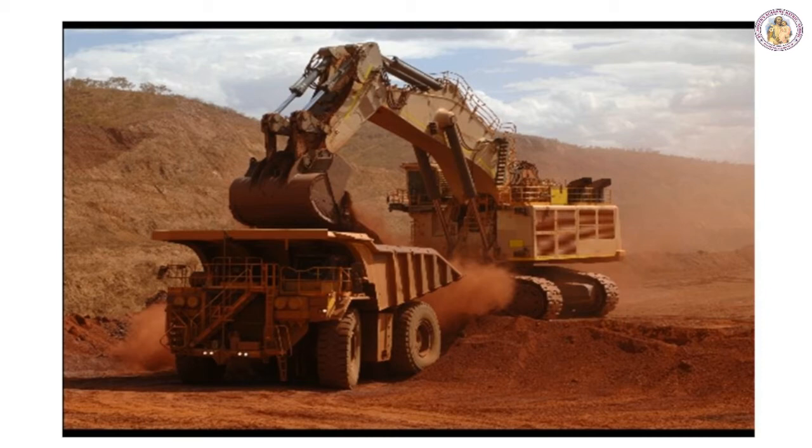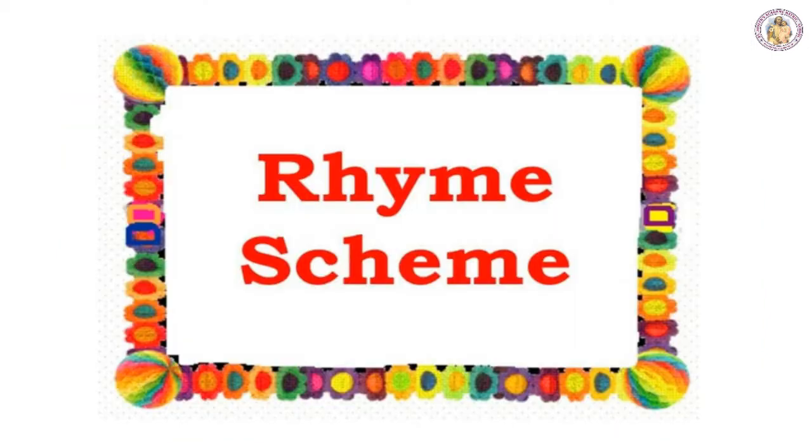of the human beings. The most important fact is that any wrong handling of the machines can be extremely dangerous, for it cannot understand a lie. This poem brings out the greatness of modern technology. Now, children, let us take a look at the rhyme scheme and the rhyming words of this poem.